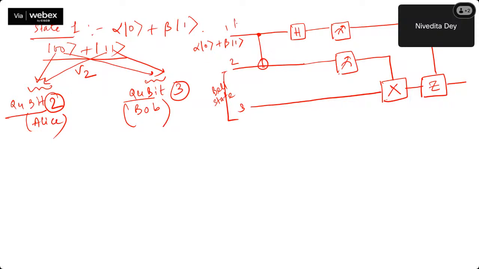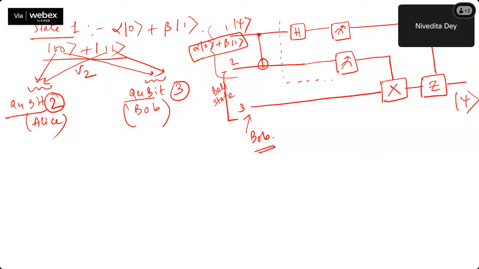That if you have started with, say, psi here, which was your alpha 0 plus beta 1, here you should be getting it, because bit 3 is associated with Bob. So you have to assume that Bob is here. On these two, Alice has some control. 2 and 3 is an entangled base state where both Alice and Bob have control. But 3 is the only one where Alice does not have any control and it is under control of Bob. So your target is that psi should ultimately be found at Bob's end after this entire thing. That should be your target.